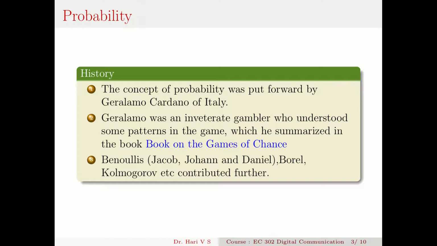Now, the concept of probability was originated by an Italian mathematician, Girolamo Cardano. This Girolamo Cardano was an inveterate gambler. During his games, he understood many patterns. He summarized his observations into the book called Book on the Games of Chance. That was the first book on probability. Actually, Cardano made some other groundbreaking discoveries also.